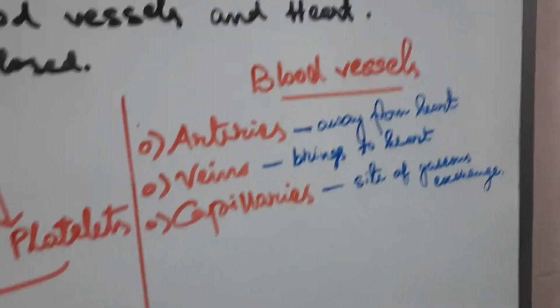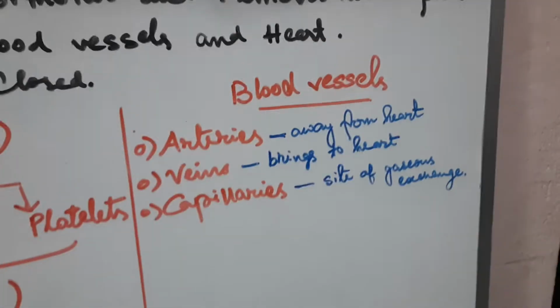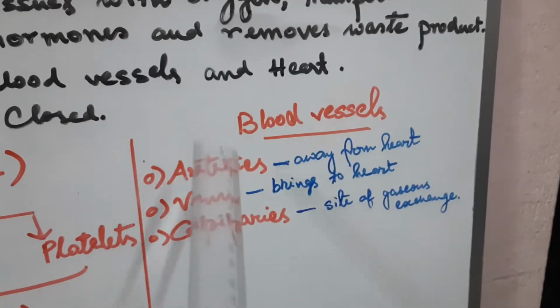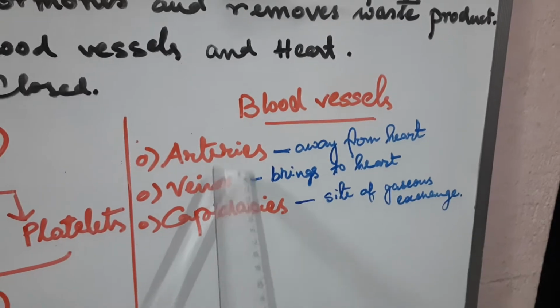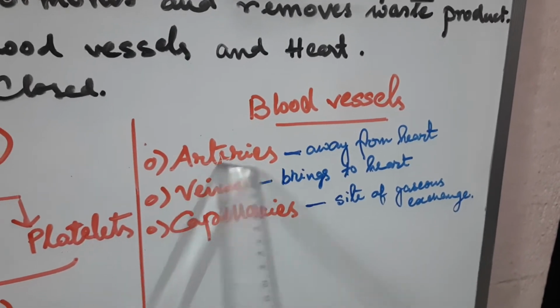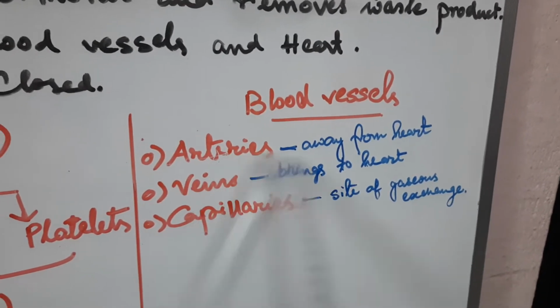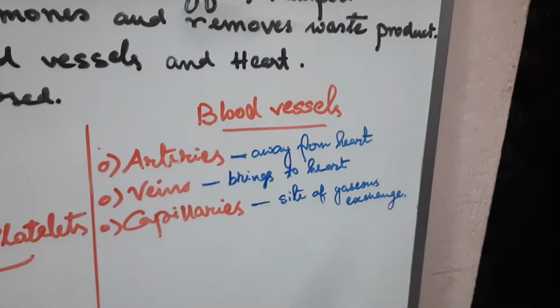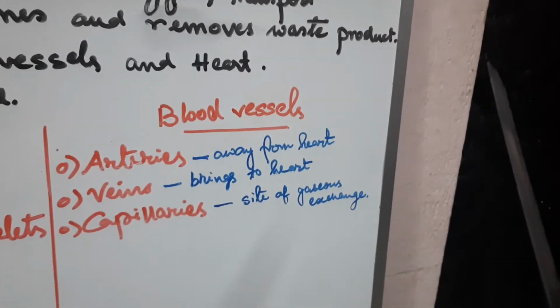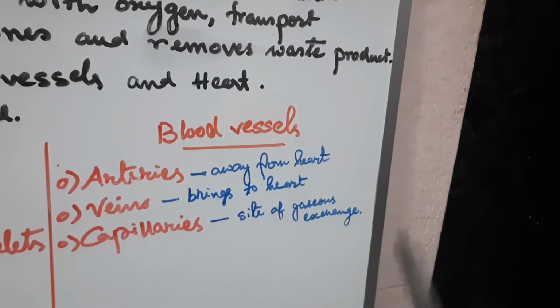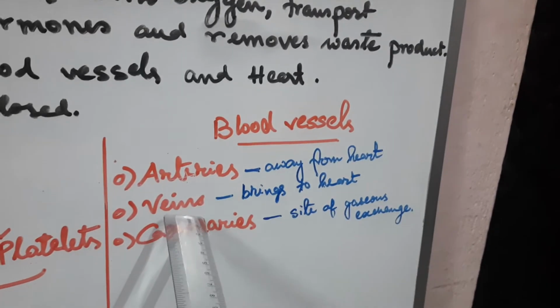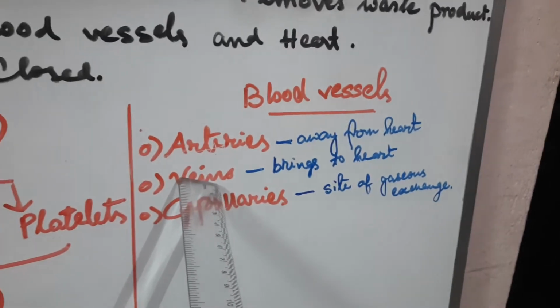Now, as we talk about the blood flowing through the blood vessels, we should know what the blood vessels present in our body actually are. Number one, the arteries. Arteries are those vessels which carry blood away from the heart. If they carry blood away from the heart, they have to be thick-walled and have a good amount of lumen, okay? Whereas thin lumen, high blood pressure.